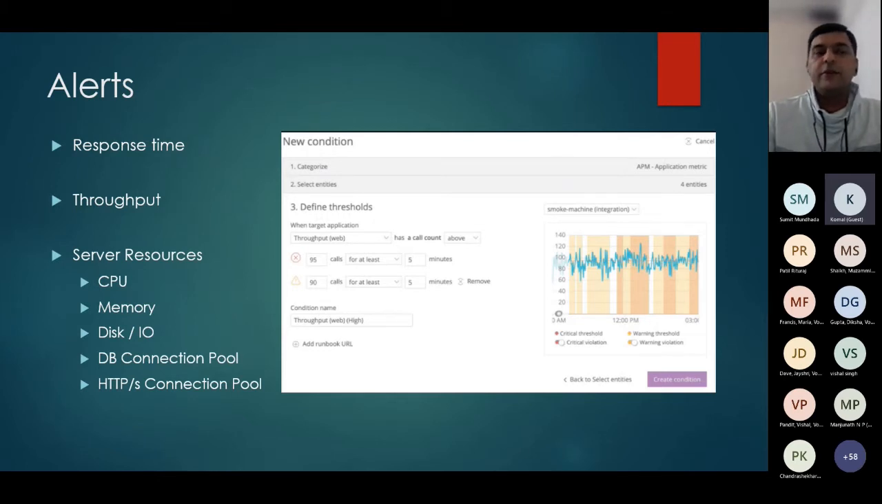There are n number of alerts which we can set up, but I have listed out some of them which are very common to us, and those should be set up in the live environment to make sure our applications are up and running. I would like to have your attention here specifically for throughput. I will take an example of response time in the next slide, specifically about throughput. So let's take an example.